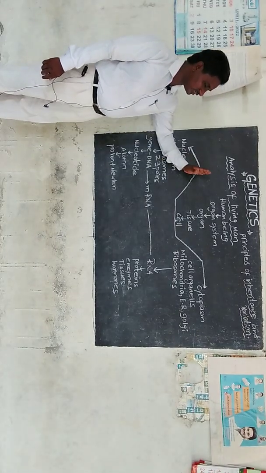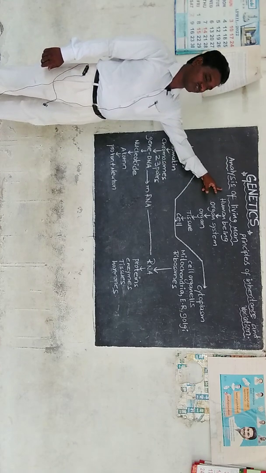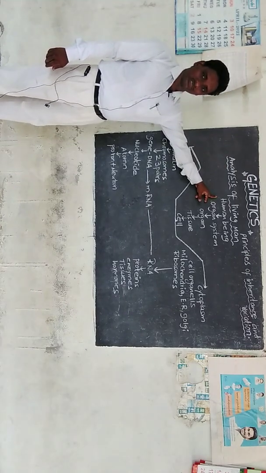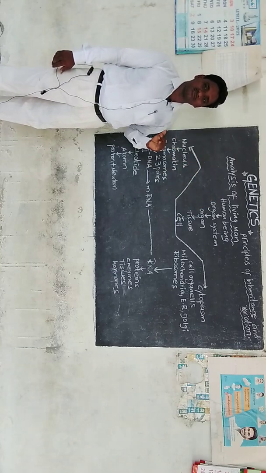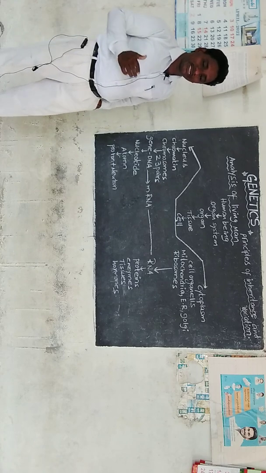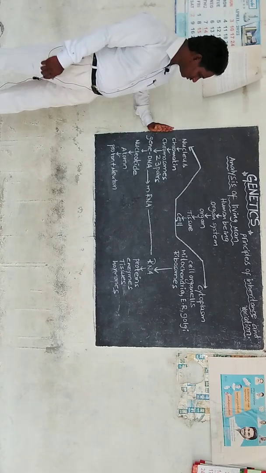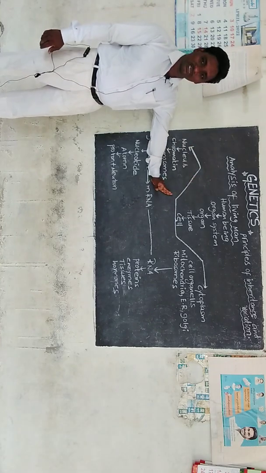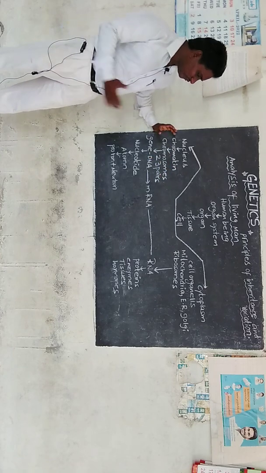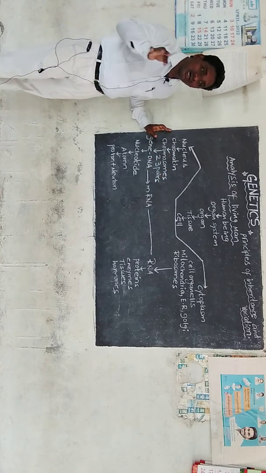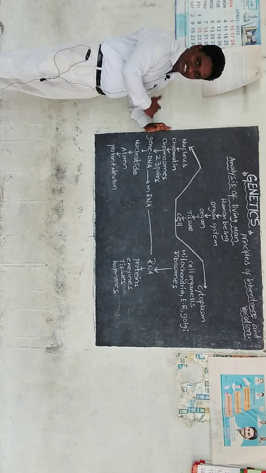Okay, for our clear understanding, I want to explain about the analysis of living man. In the previous video, we have discussed about gene, chromosome, chromatin, inheritance, and variation. Now, if we observe this flowchart, we can understand where the gene is. So we are discussing the ultra microscopic structure that is called gene.